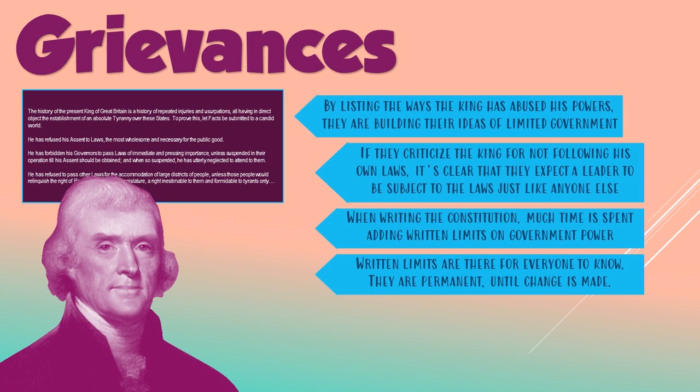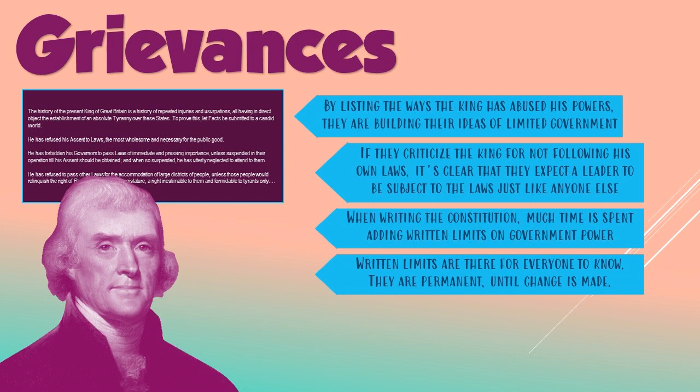So even though this very long list of problems with King George III is specific to King George and his actions, what Jefferson is doing here is he's creating a list of what should be reasonable limits on government power. So we can assume that if Jefferson is angry that the king doesn't follow his own rules, that if Jefferson were to have control over designing the president of the United States and his powers, the president would be forced to follow the laws just like everyone else.